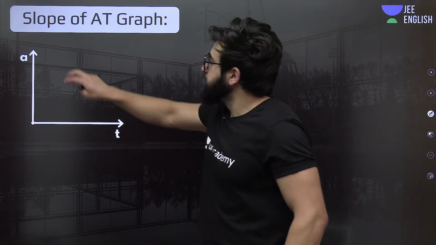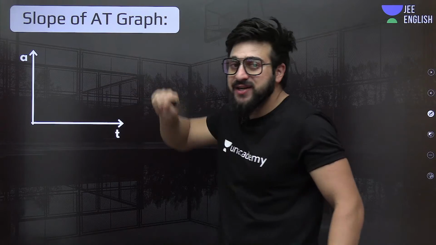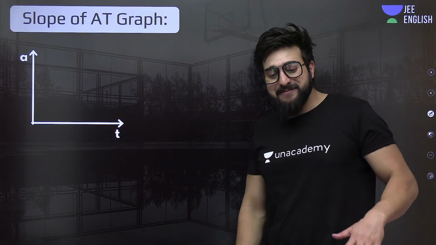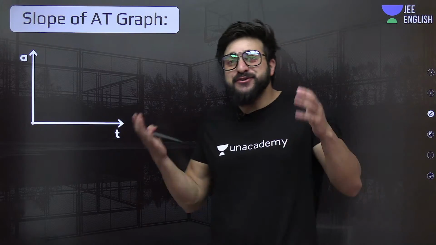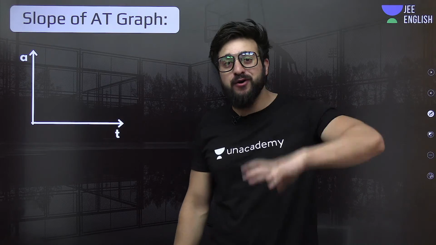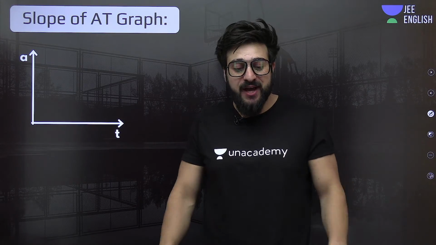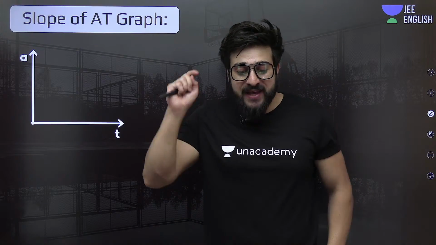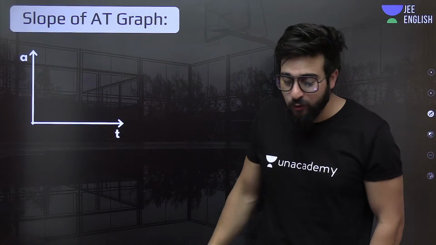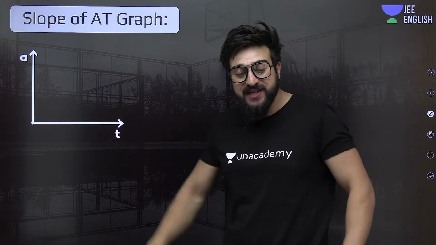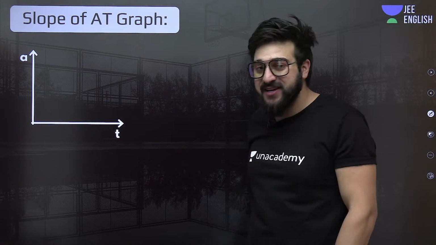Fine. Now see, we say slope of acceleration time graph. What is slope of acceleration time graph? Previously, you said slope of position time graph gives us velocity. Slope of velocity time graph gives us acceleration. Now the point over here is, what is slope of acceleration time graph? Can anybody tell me in the live chat, what is the quantity that we can get from this slope of acceleration time graph?